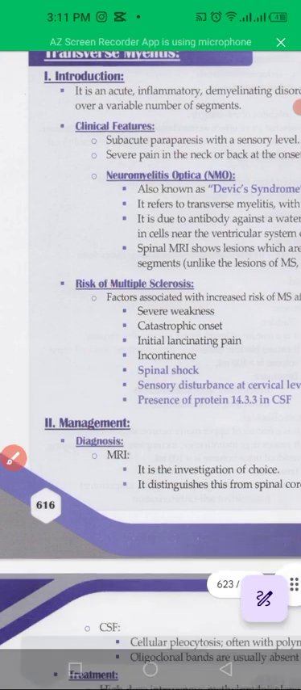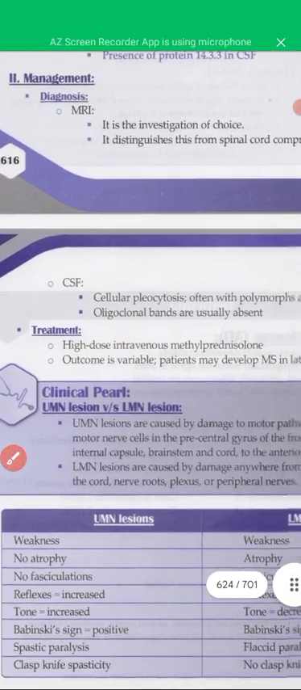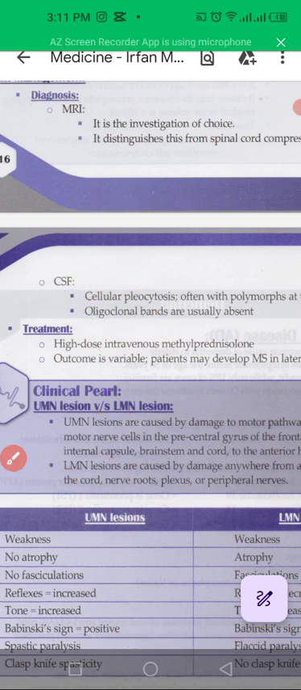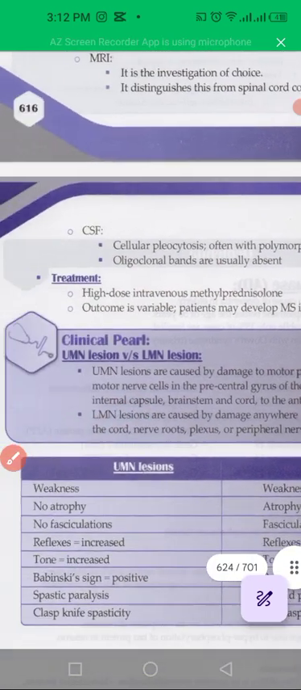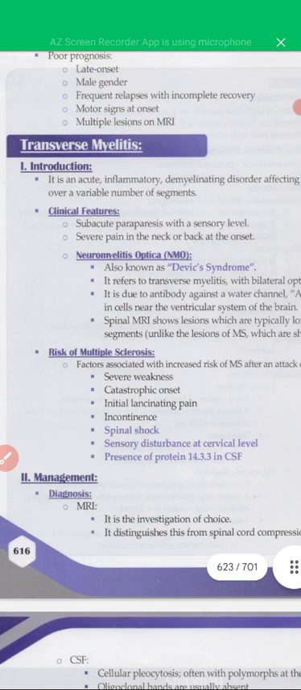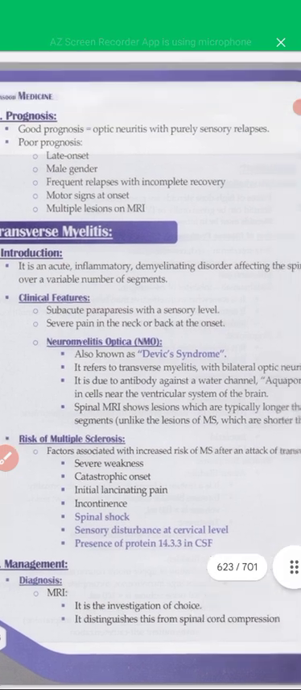So management is through MRI, which is the investigation of choice, and then CSF analysis is performed. Oligoclonal bands are absent in transverse myelitis. Treatment is a high dose of methylprednisolone, and a few patients develop multiple sclerosis in later years. So transverse myelitis is a demyelinating disorder of the spinal cord at the cervical level, resulting in these types of presentations.